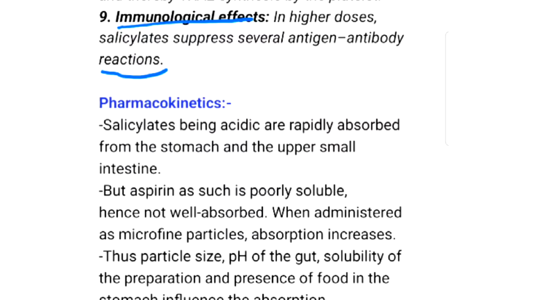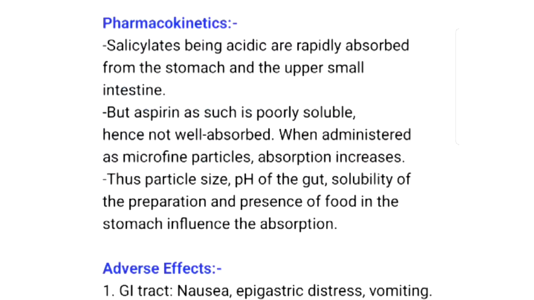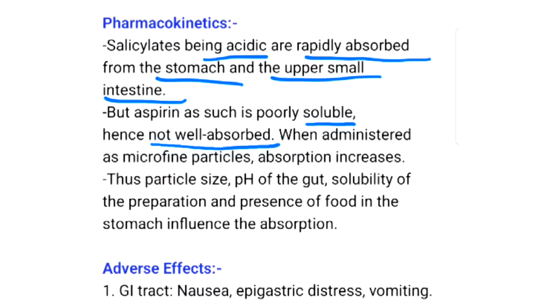So we will see the pharmacokinetics of aspirin. Salicylates, being acidic, are rapidly absorbed from the stomach and upper small intestine. But aspirin as such is poorly soluble and not well absorbed. When administered as microfine particles, absorption increases.